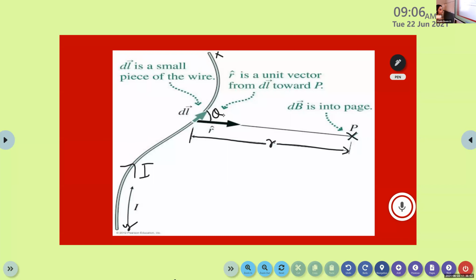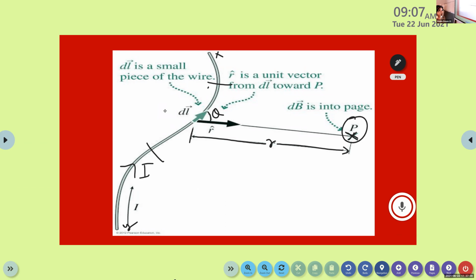Then we want to calculate the total magnetic field at this point P. But since it is an infinitely long straight conductor, we cannot calculate the total magnetic field B directly. So we divide the entire conductor into small segments of length dl, and consider the magnetic field produced due to this small length dl at the point P.